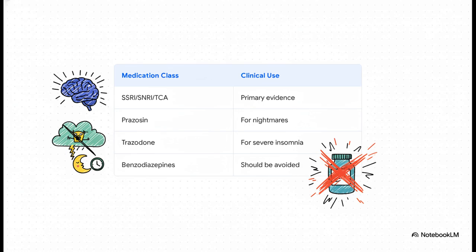Low-dose trazodone is brought in specifically for severe insomnia, which, as you can imagine, is highly prevalent and disabling in chronic PTSD. And perhaps most importantly here, benzodiazepines are explicitly marked to be avoided. They are simply not recommended for PTSD management, period.